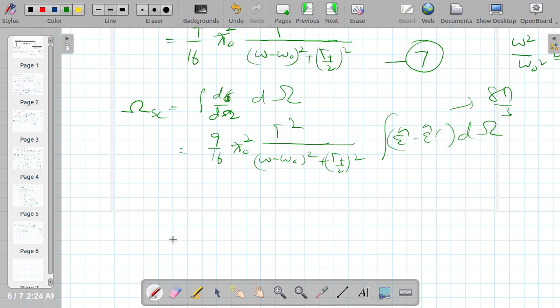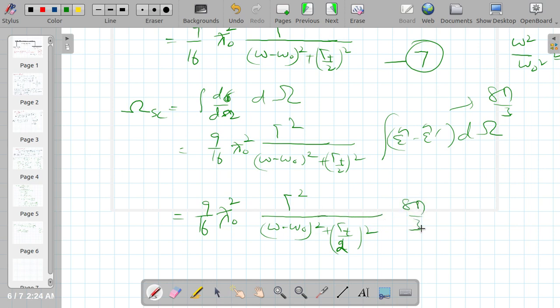If I use its value, then the result will be 9 over 16 lambda naught cross square, over omega minus omega naught whole square plus gamma t by 2 whole square, times 8 pi by 3.